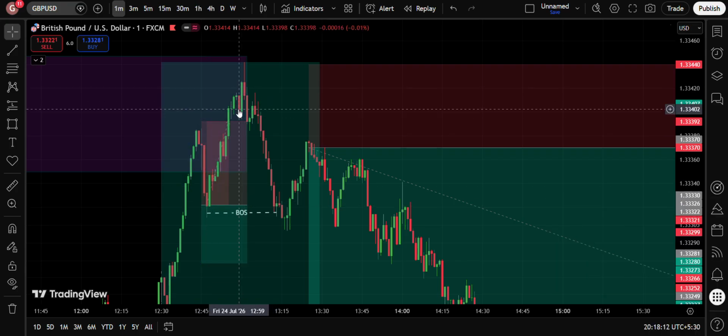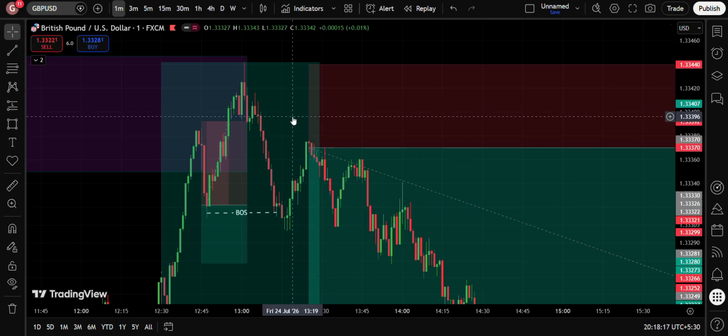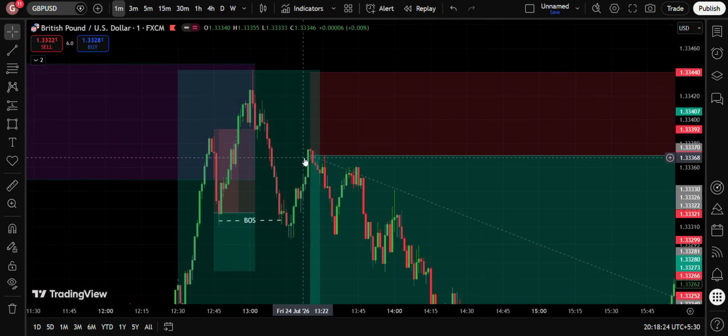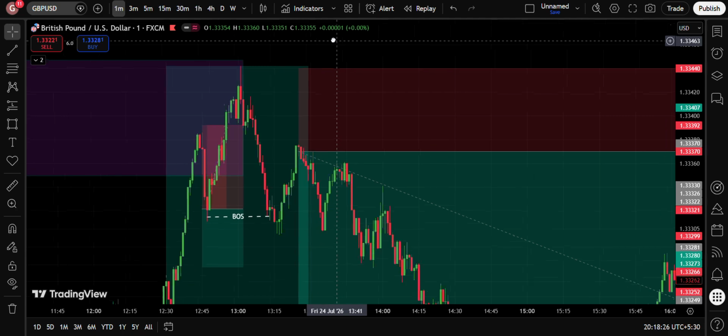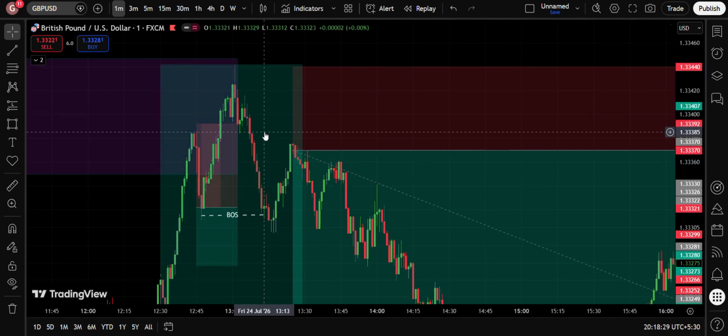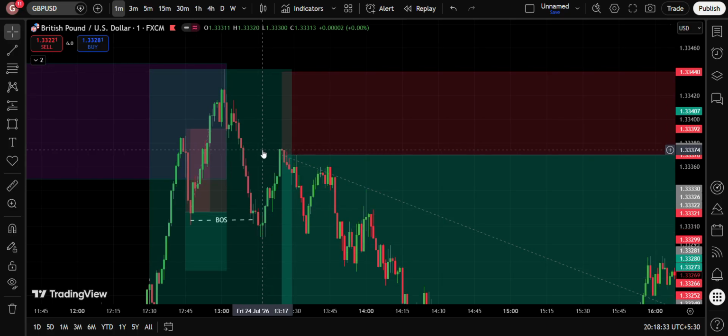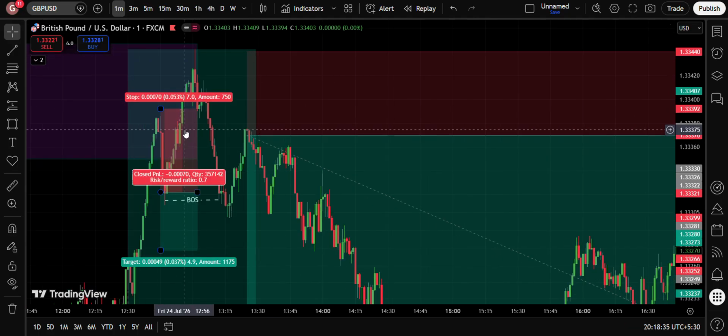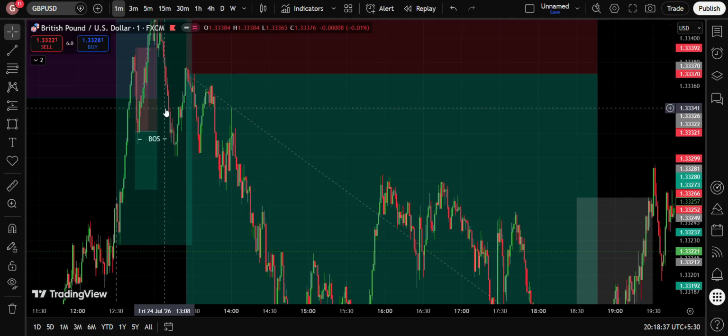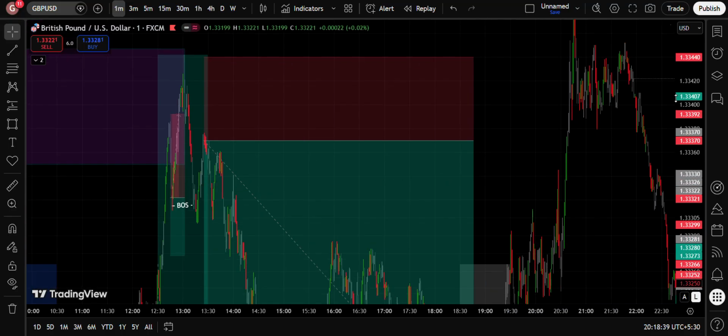That meant that a liquidity manipulation had been done, and since I saw this break of structure, I was sure of this trade playing out the way I wanted, and that's exactly what happened later. So I entered a sell trade here, 7 pip stop loss. I was thinking about putting a 5 pip stop loss here because of imbalances, but I really wanted to make sure I entered, and hence I put a 7 pip stop loss. And that's exactly what happened.